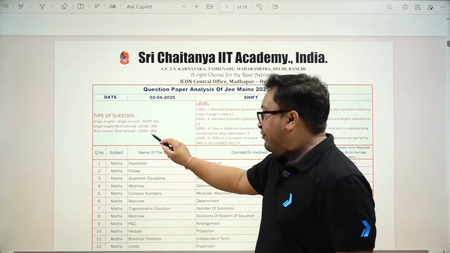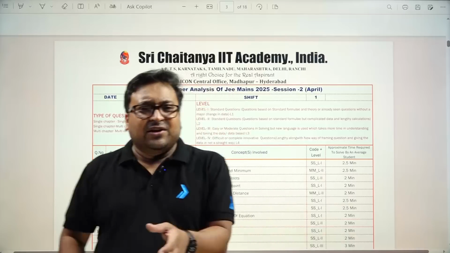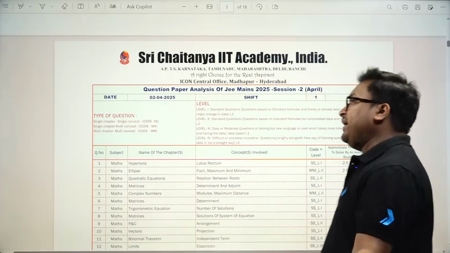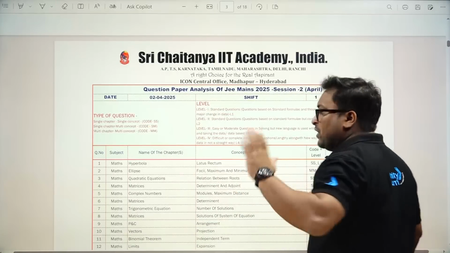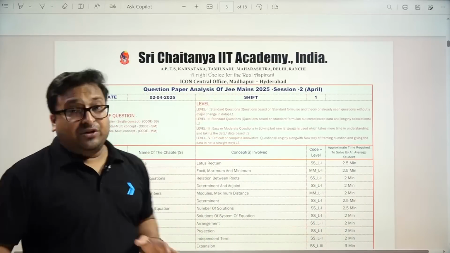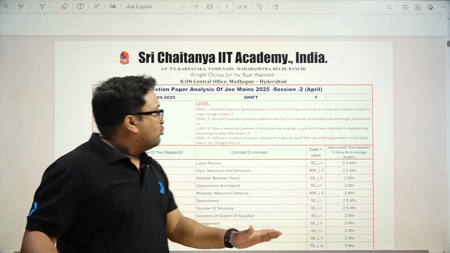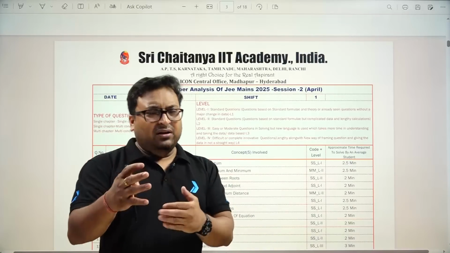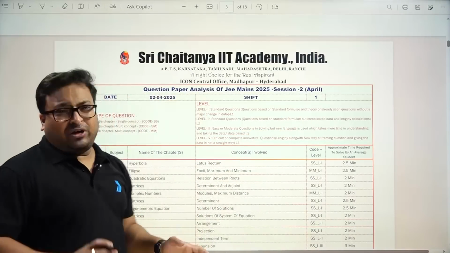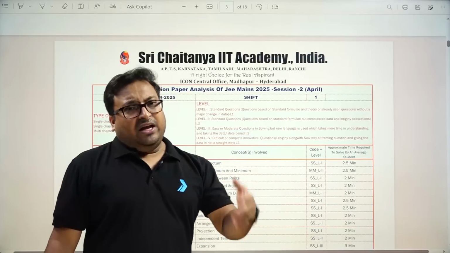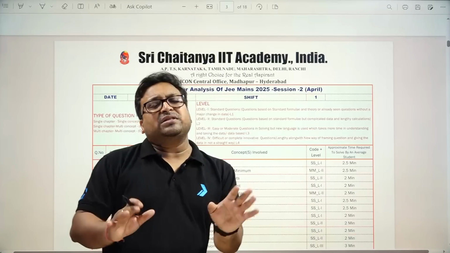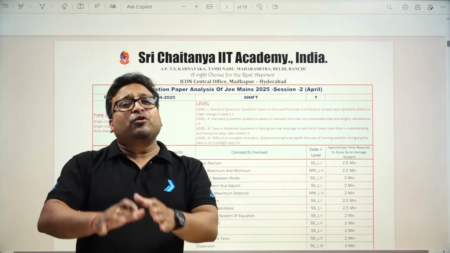So of course if MM questions are more in a shift, you can say the paper is more towards a tougher zone. And in these we have also categorized many other aspects. So what does level 1 mean? Just a standard question, directly from the theory, directly the basic things. Okay, you have already seen this type of question without a major change. So this is level 1. If SS level 1 questions are more in one paper, it means that in that paper you will score more.